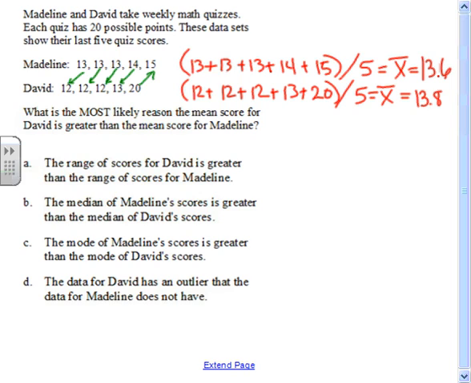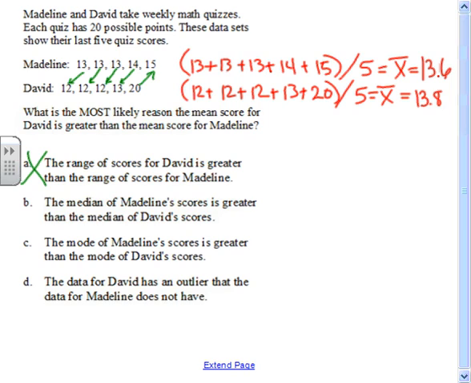So the question is, what's the most likely reason for the mean for David to be greater than the mean of Madeline? So we have to read them all. A: The range of the scores for David is greater than the range of the scores for Madeline. Well, that's not necessarily true. Range won't have anything to do with this because Madeline might have had 18, 18, 18, 19, 20. His range would be bigger, but she would score higher on the average. So that's not the answer. Range doesn't have anything to do with it.